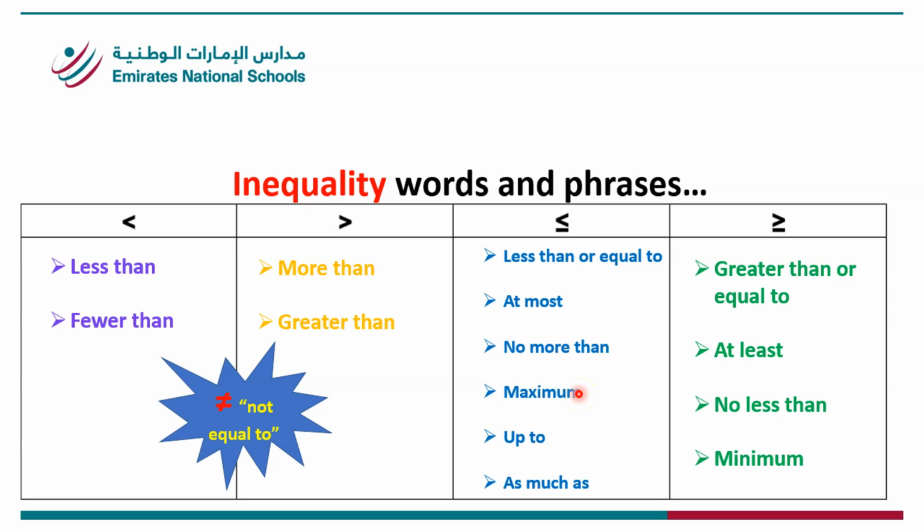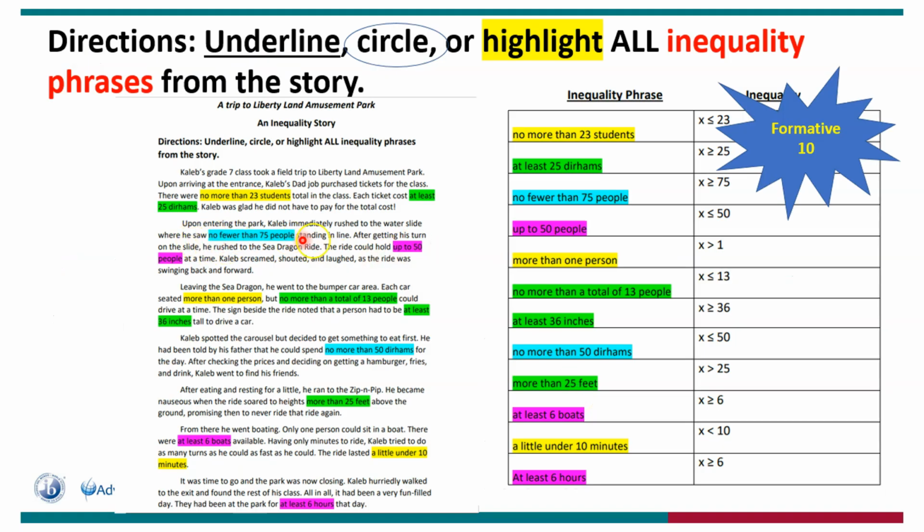All right? So you will create your own story. So your story should look like this in the end. It should be highlighted. You don't have to use the colors I use. You can use your own colors. But notice now, you see this word phrase, no more than 23 students. You take it now, you put it in the table. So you see your table is 2 columns. On the left-hand side, it's the inequality phrase. On the right-hand side, it's the inequality itself. So this is an inequality phrase. You're going to write it there. And then you find another one in your story, you're going to write it there.